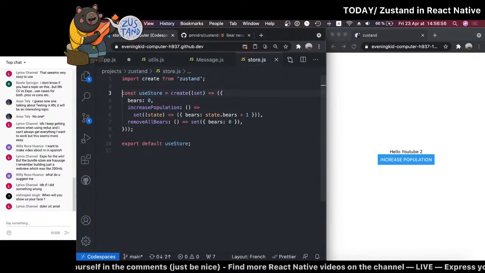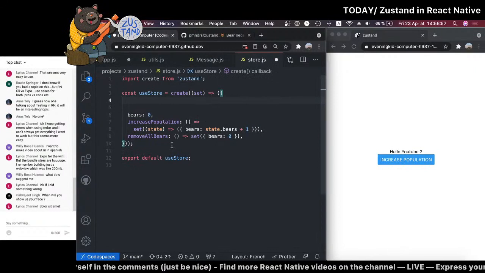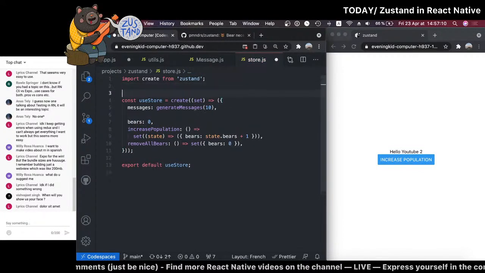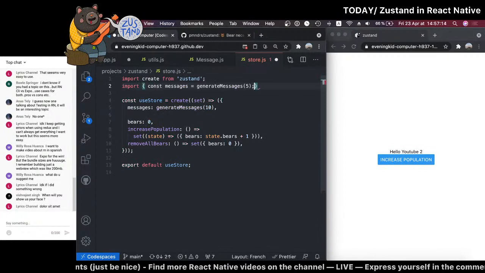So what I want is a list of messages. So let's just do generate messages, and we'll create 10 messages here. I don't think it imported it, so I'll do this right here. Ooh, that's ugly. From the utils file. Perfect.